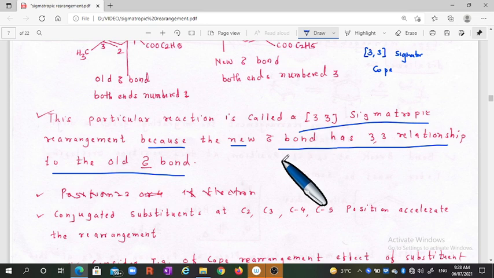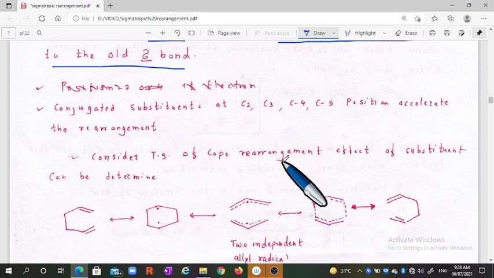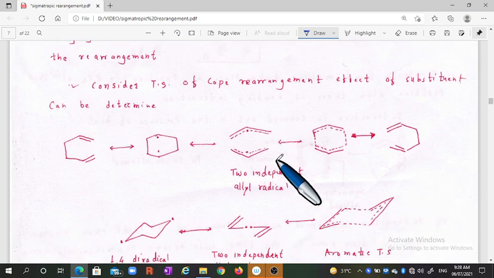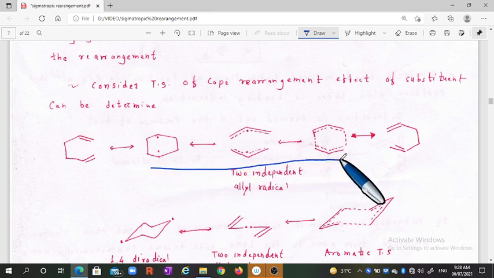Let us discuss its transition states and which substituents will increase its rate of reaction. Normally, we have shown its transition states here. At first we will obtain the radicals. These are interconvertible transition states.